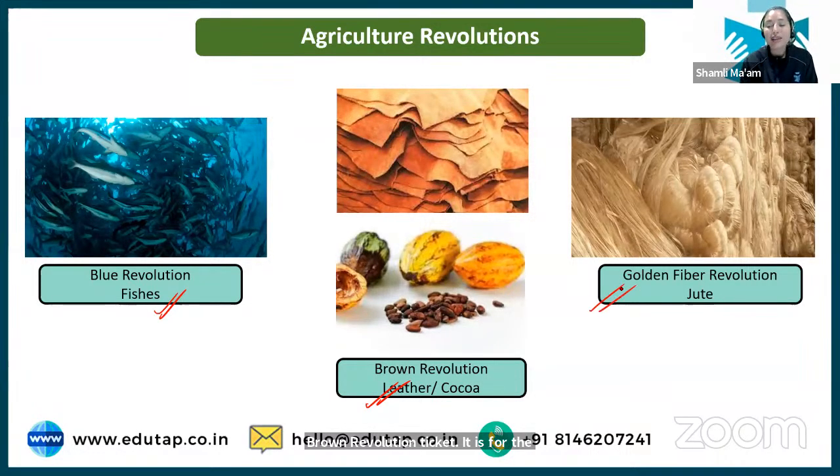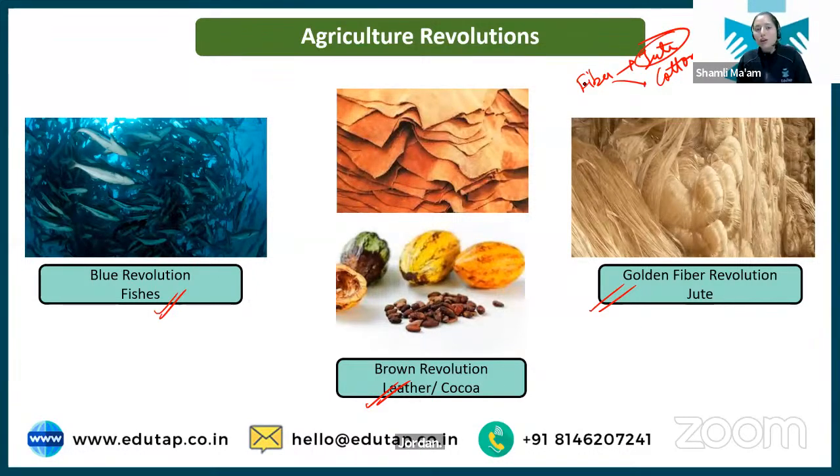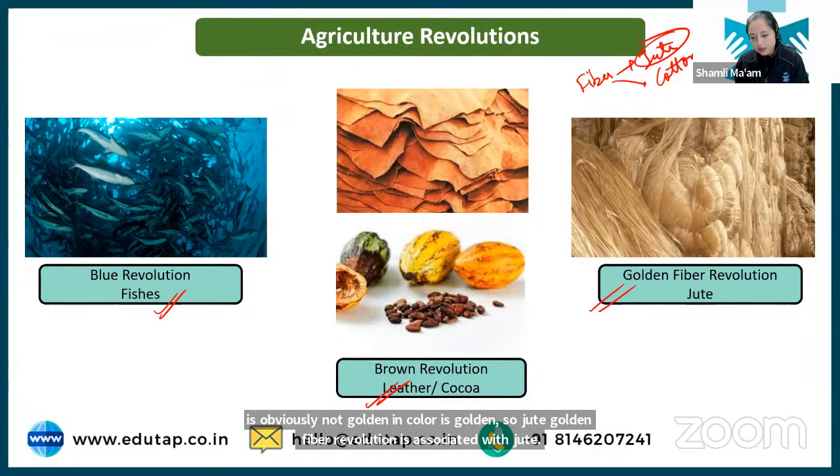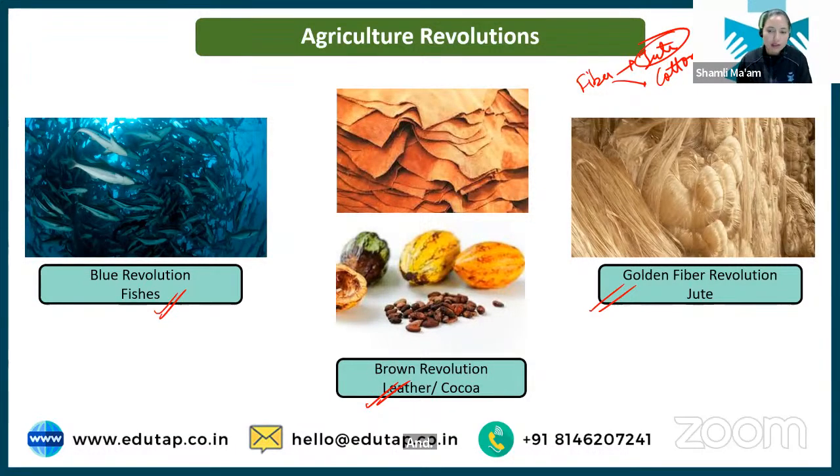Then we have golden fiber revolution. The color of jute fiber is golden, so associate it with the color of the jute fiber. We have only two fiber crops, jute and cotton. Cotton is obviously not golden in color, right? Jute is golden in color, so golden fiber revolution is associated with jute. And for cotton it is silver fiber revolution. Okay? For cotton it is silver fiber revolution.